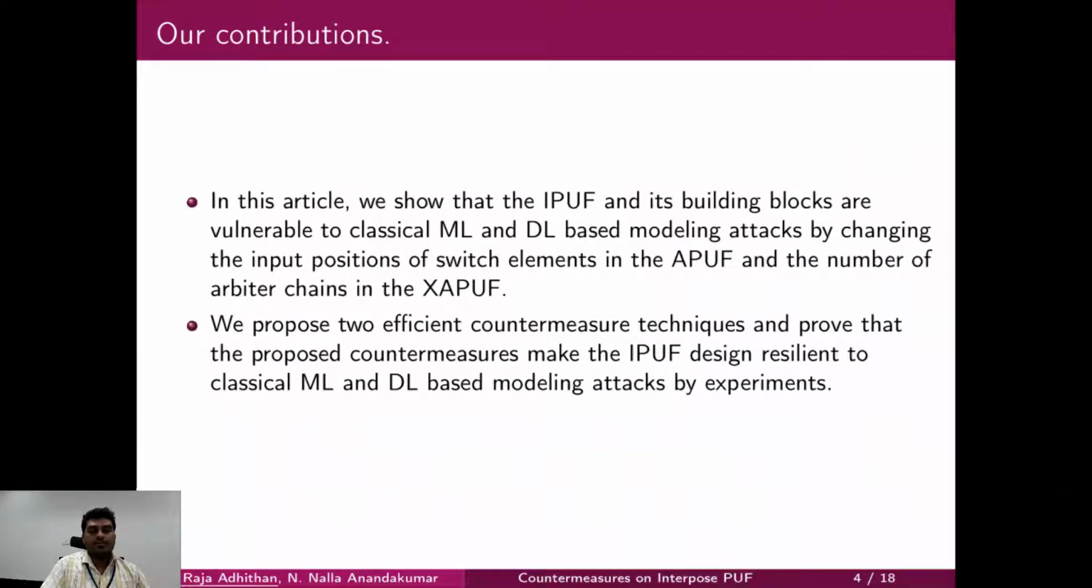Our contribution in this paper: we have shown the iPUF design analyzed using ML and DL based modeling attacks by varying the switching element of the Arbiter PUF and the Arbiter chain of the XOR Arbiter PUF. We have proposed two efficient countermeasures to protect the iPUF from modeling attacks.